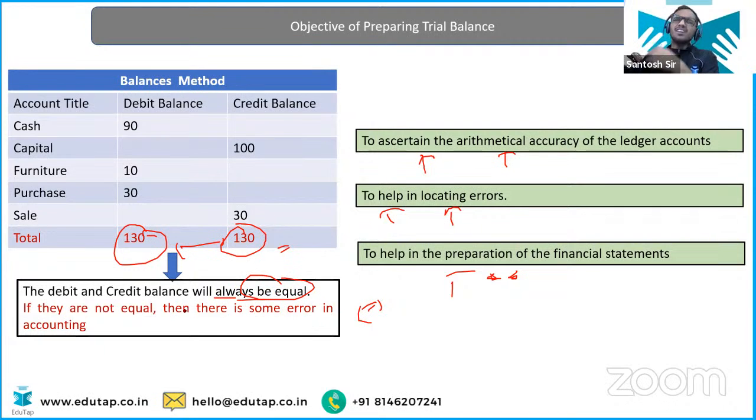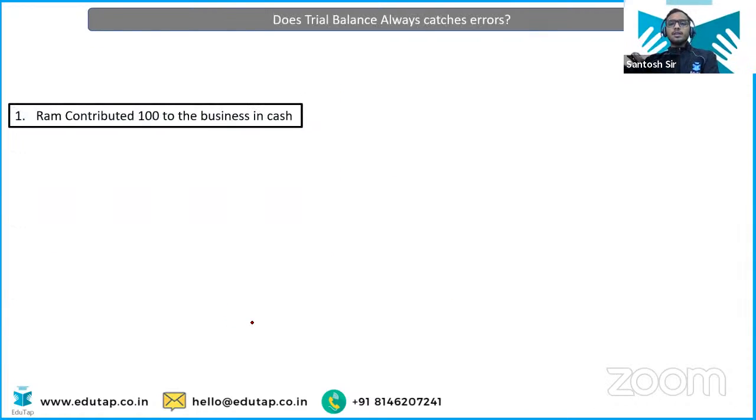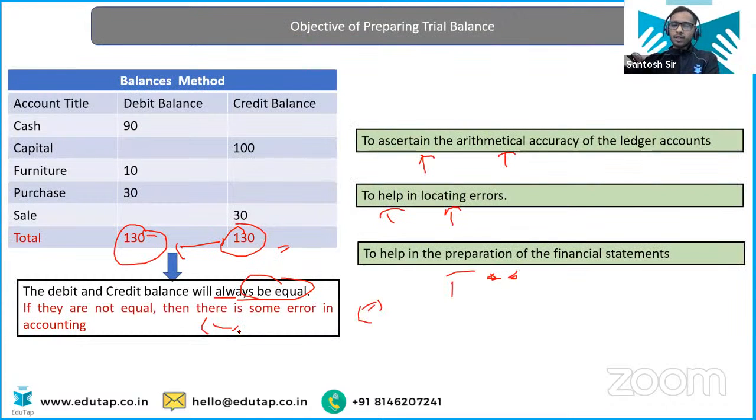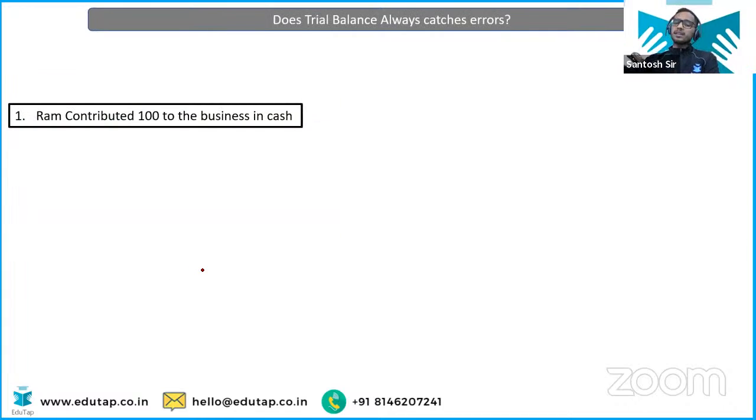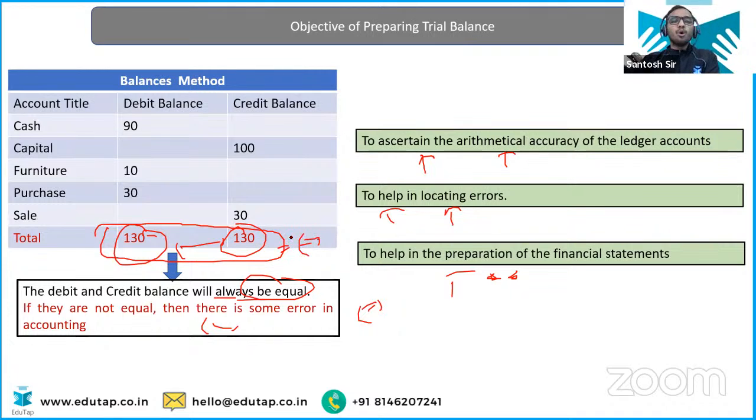If they are not equal, then there must be some error, right? This we have discussed. Now, does the trial balance always catch errors? Suppose they are equal. Can we 100% say that there would not be any error? No. You can't say definitely that there would not be any error.